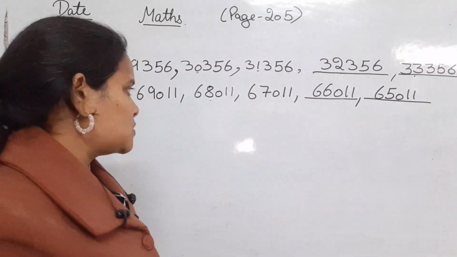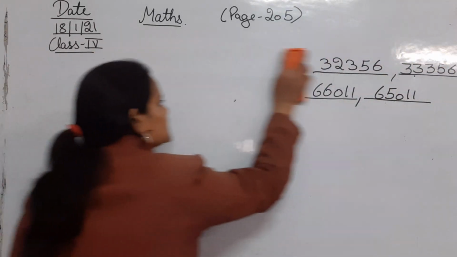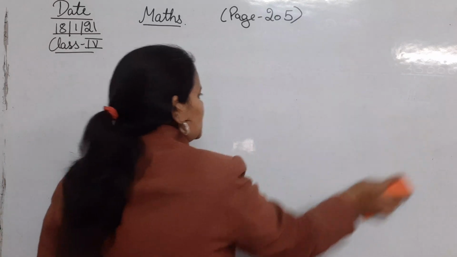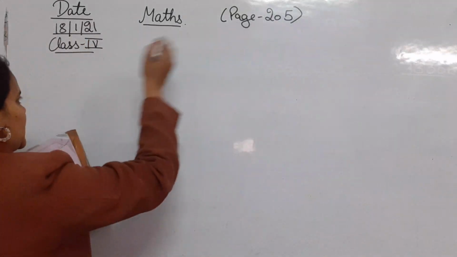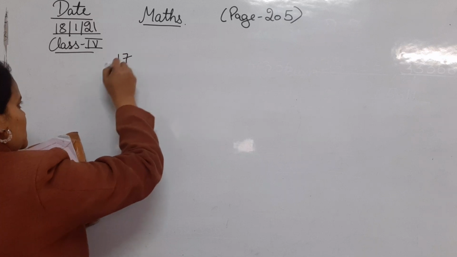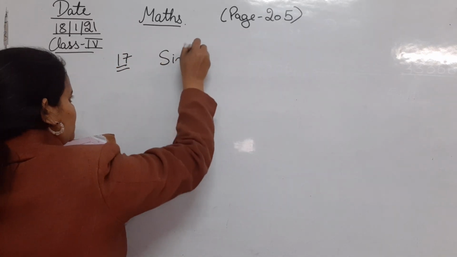Okay, so sum number 17 is given. That is the next one. In the sum number 17 it is given: simplify.